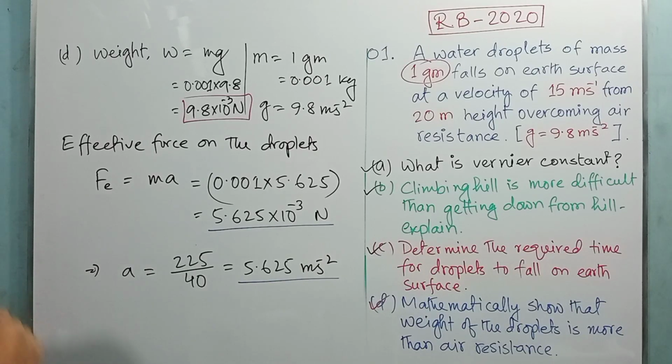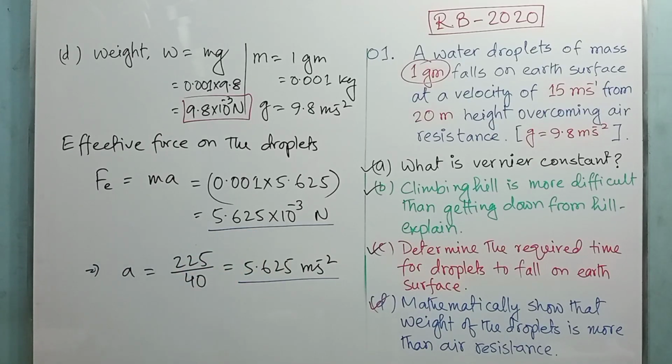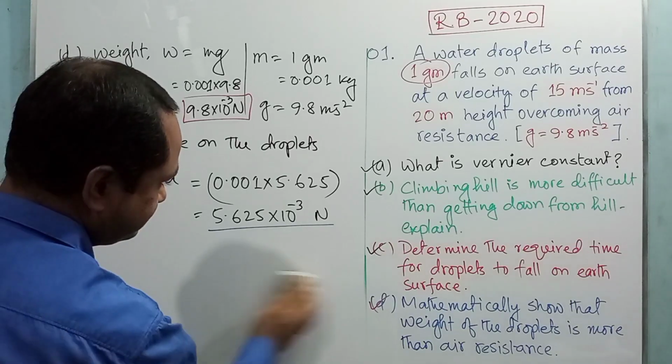Actually the weight of the water droplet was 9.8 into 10 to the power minus 3 Newton. If there is no air resistance, then the water droplet will feel this actual force, but due to the air resistance it will feel this smaller force, right? So what is the air resistance?